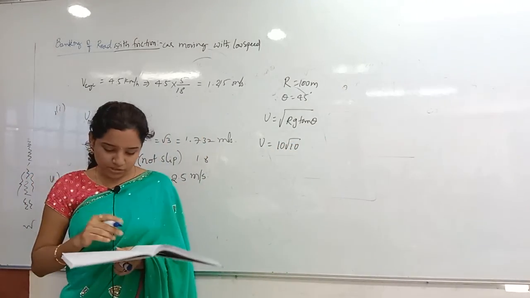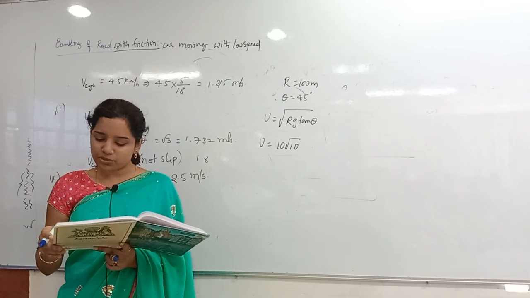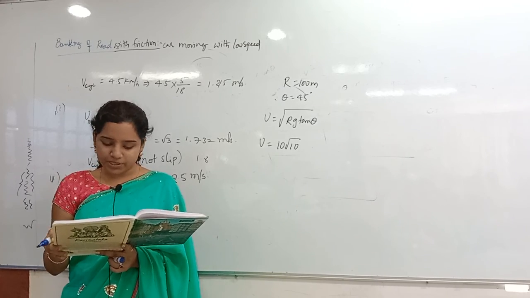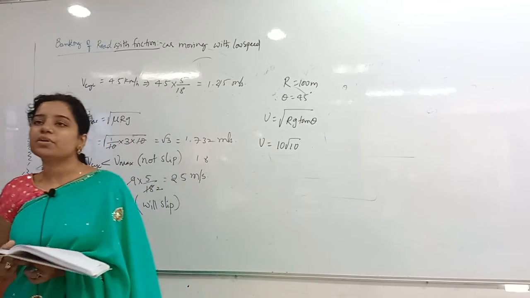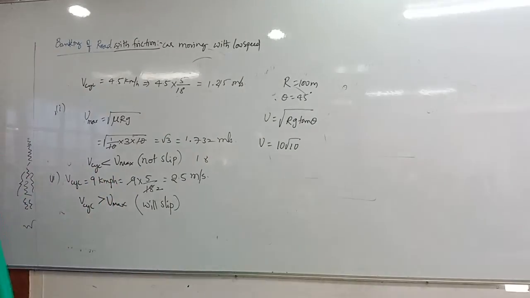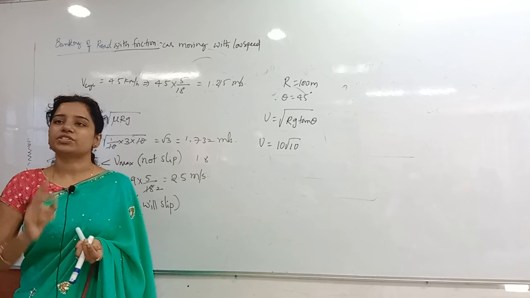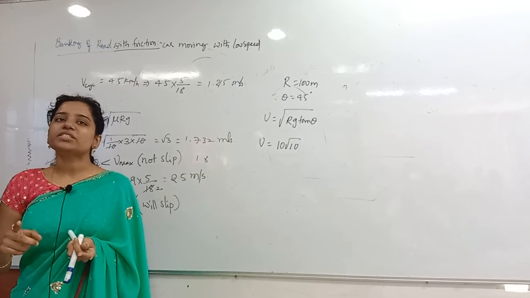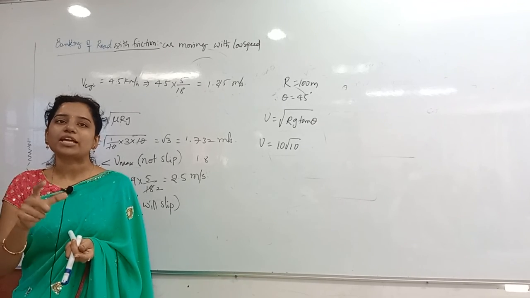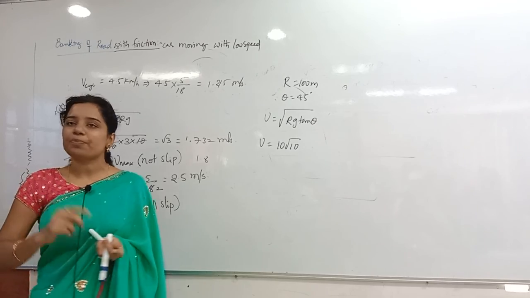Then the second question: maximum possible speed to avoid the slipping if the coefficient of friction is 0.2. Now there is a coefficient of friction. Banked road with friction. And what velocity are they asking, maximum or minimum? Maximum possible velocity.